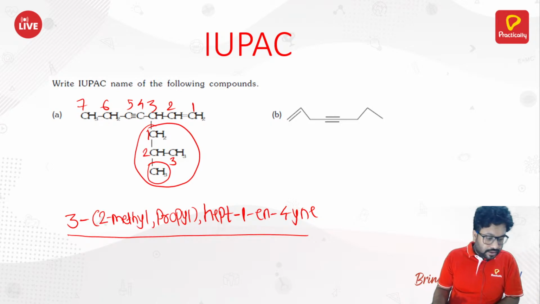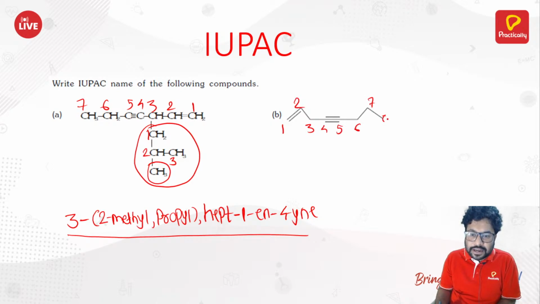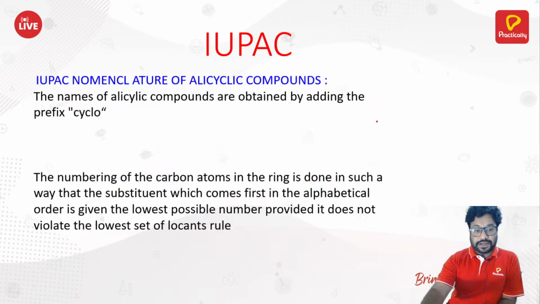Okay. Moving ahead. Now you can directly name this compound, no problem. 1, 2, 3, 4, 5, 6, 7, 8. So this is kind of a homework for you. You name it and tell me in the comment section. Next lecture of the IUPAC. Till then, we'll move ahead with this chapter now.